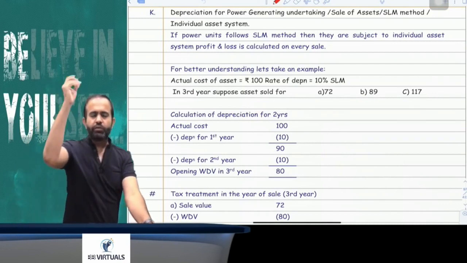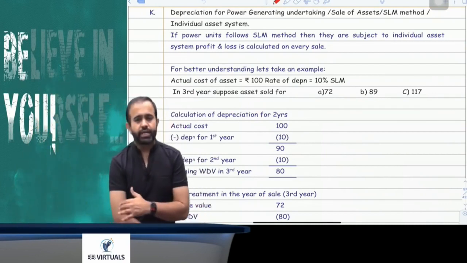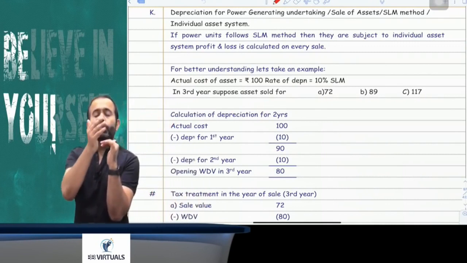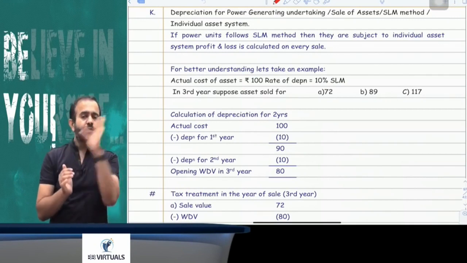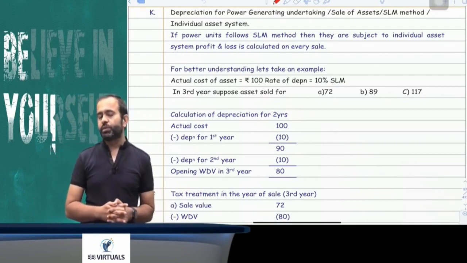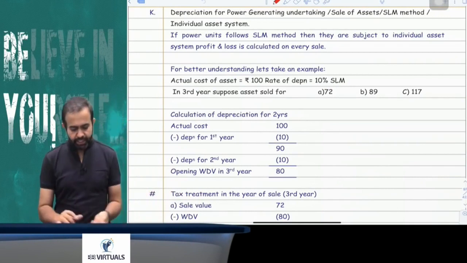Yes. So if your sale price is less than WDV, then terminal depreciation is debited to P&L account. If your sale price is more than WDV but up to cost, it will be a balancing charge taxable under the head PGBP. If your sale price is more than cost, then it will be a short term capital gain. You got my point or not?